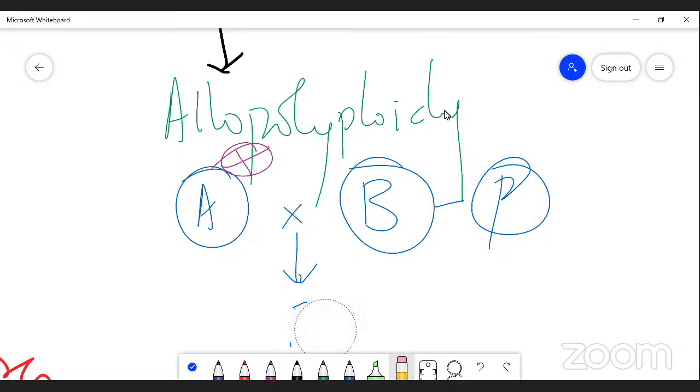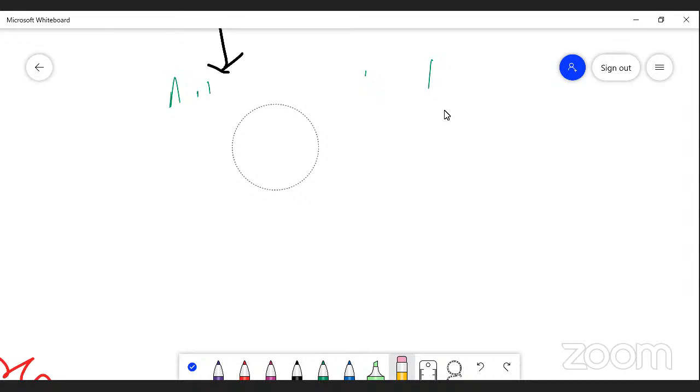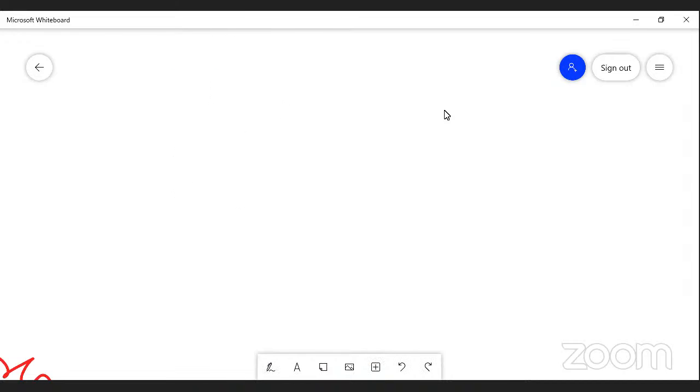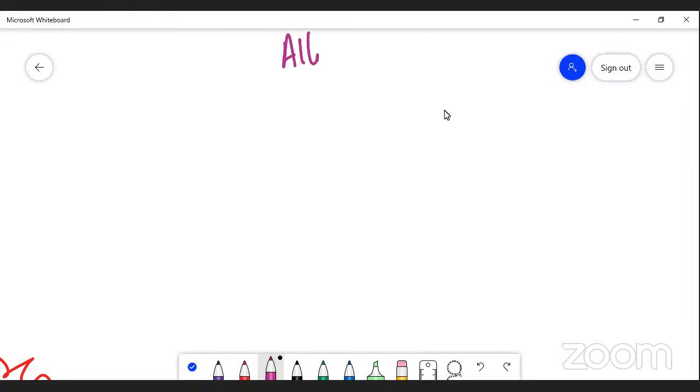Allopolyploidy. Please understand, my dear students, it is a very interesting one. It was first reported by Karpechenko. Allopolyploidy: an organism possesses more than 3 basic sets of chromosomes which are derived from 2 different species when they are involved in crossing.